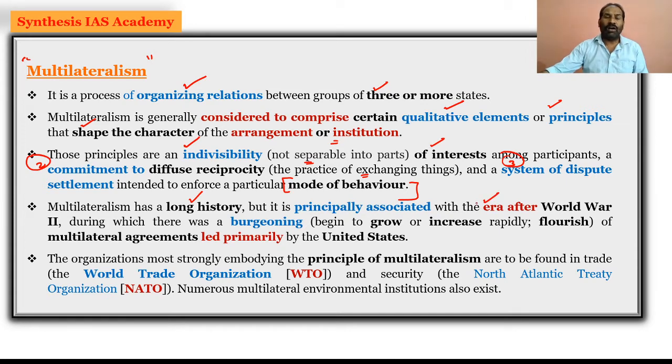So multilateralism is associated with the era after the World War II, when there was a burgeoning, that is a growing and flourishing, of multilateral agreements which led to the United Nations, which was led primarily by the United States. So we had various international organizations, the United Nations organization, and the principles of multilateralism were strongly embodied in trading organizations called the World Trade Organization, and also in regards to security,